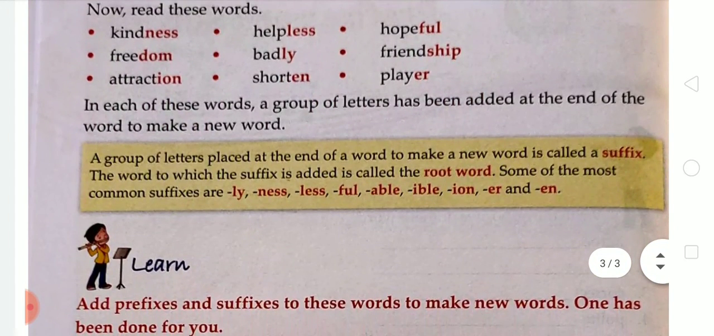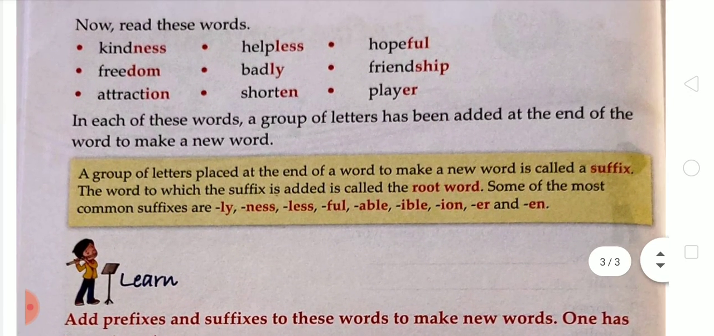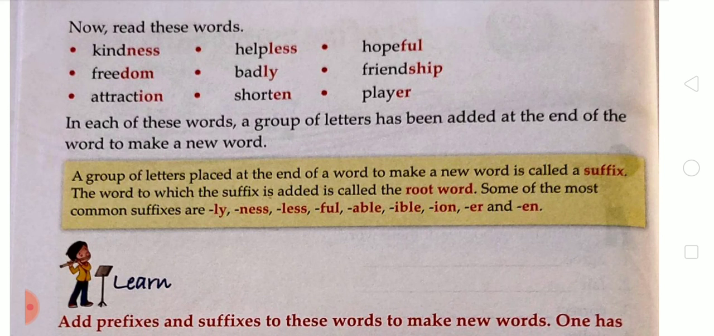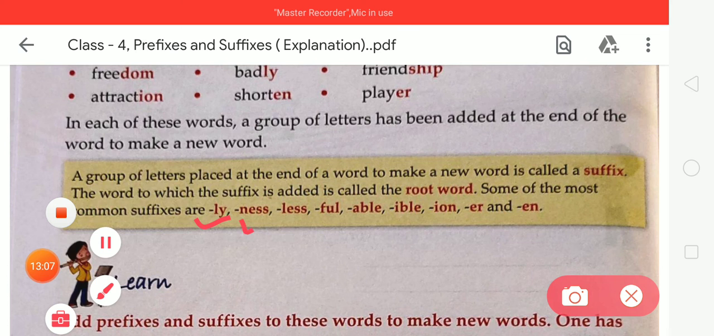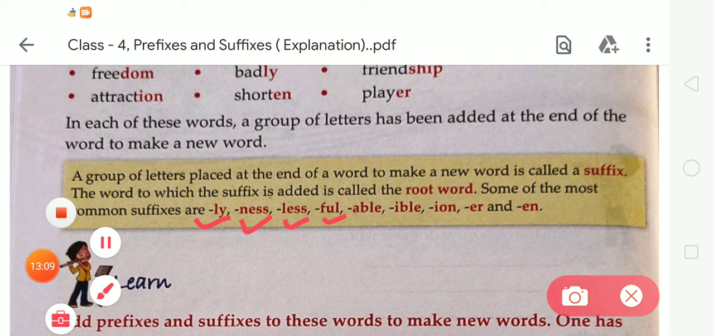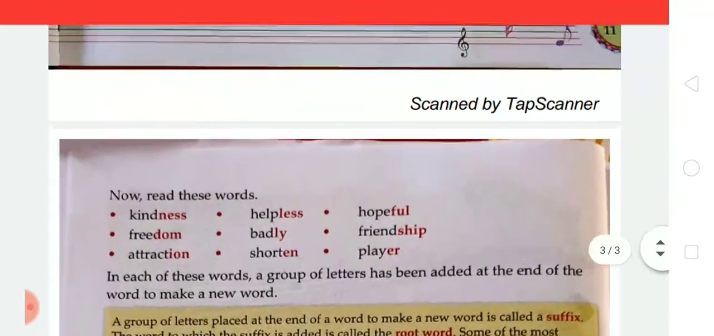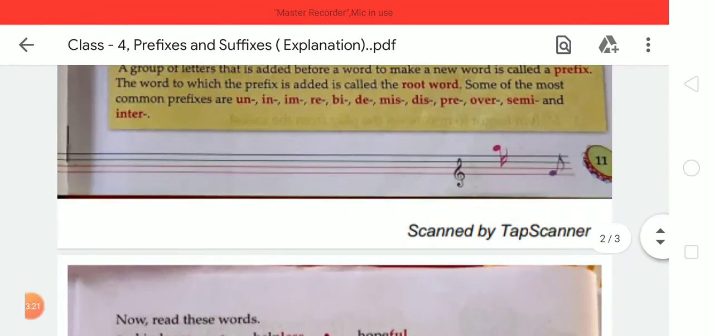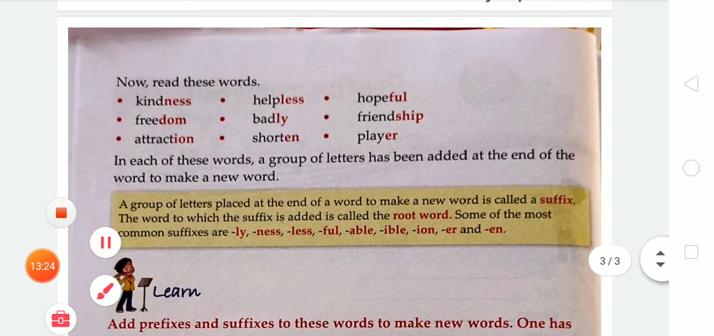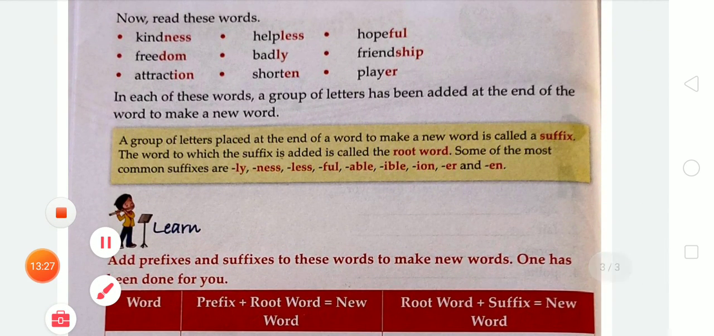Now in suffixes, a group of letters placed at the end of a word to make a new word is called a suffix. The word to which the suffix is added is called the root word. Some of the most common suffixes are ly, ness, less, ful, able, ible, ion, er and en. Okay student, these are the suffixes and prefixes given in your grammar book. I hope it is clear to you what a suffix and prefix are.